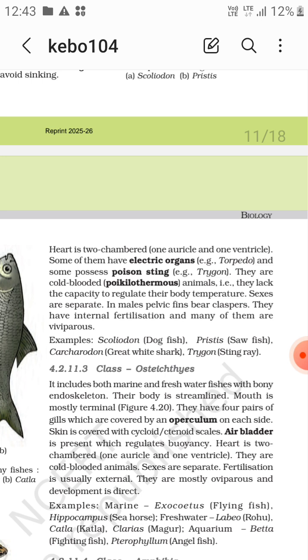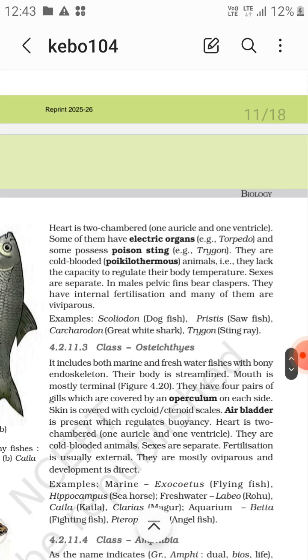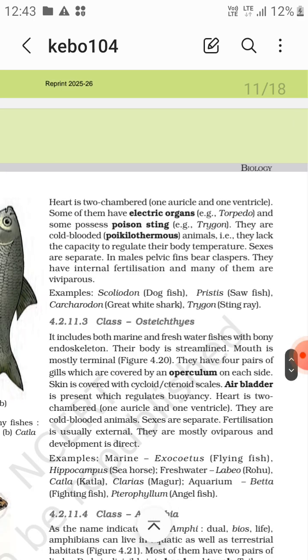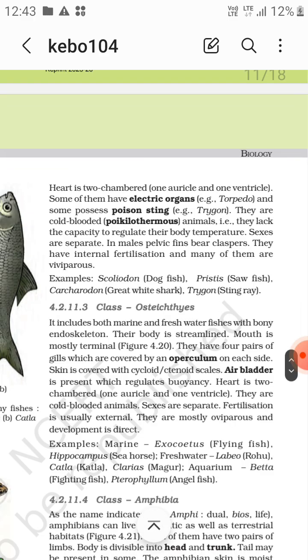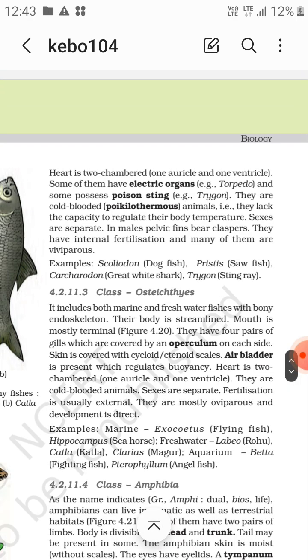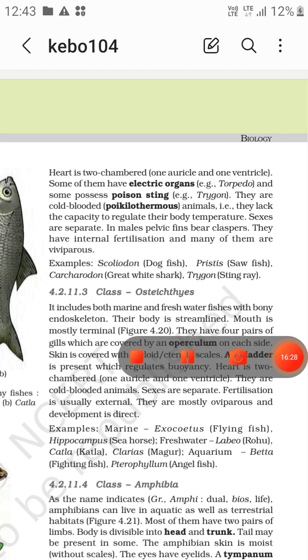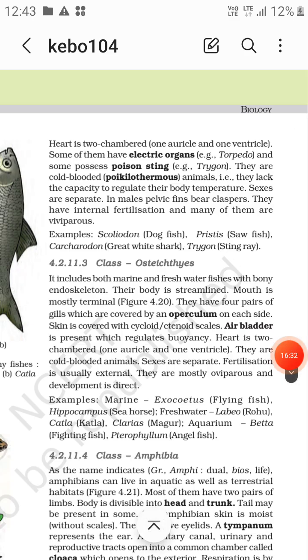Sexes are separate. In males, pelvic fins bear claspers. They have internal fertilization, and many of them are viviparous. Examples of Chondrichthyes are Scoliodon, that is dogfish, Pristis, sawfish, Carcharodon, great white shark, and Trygon, that is stingray.